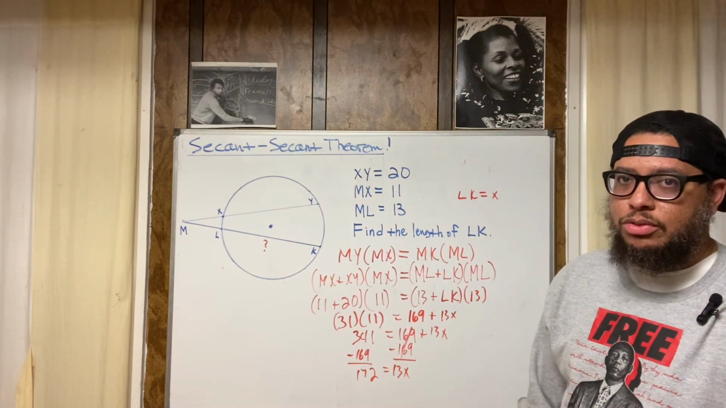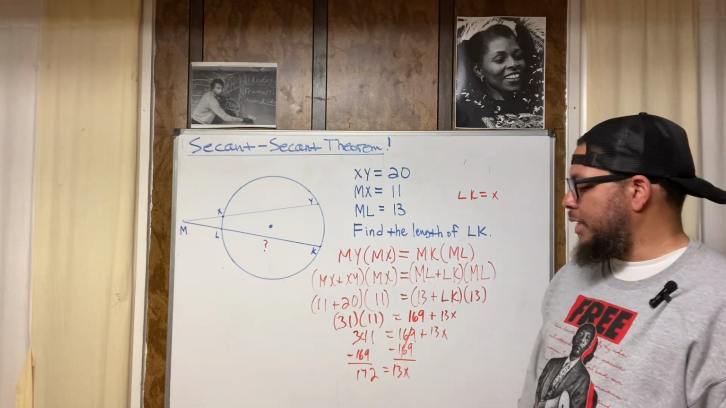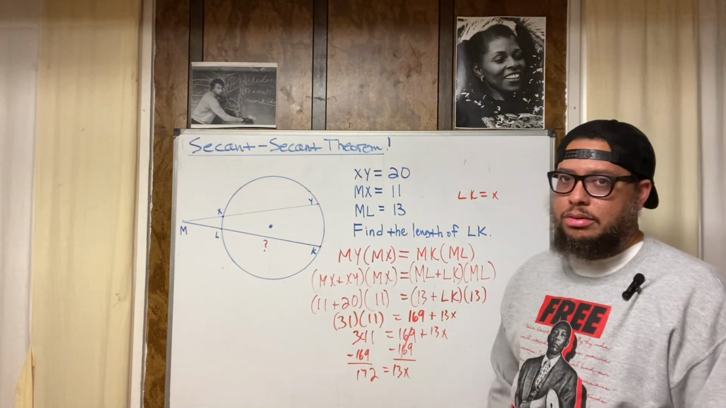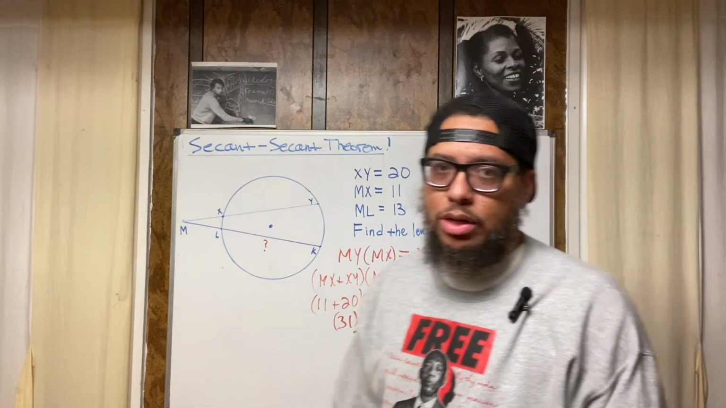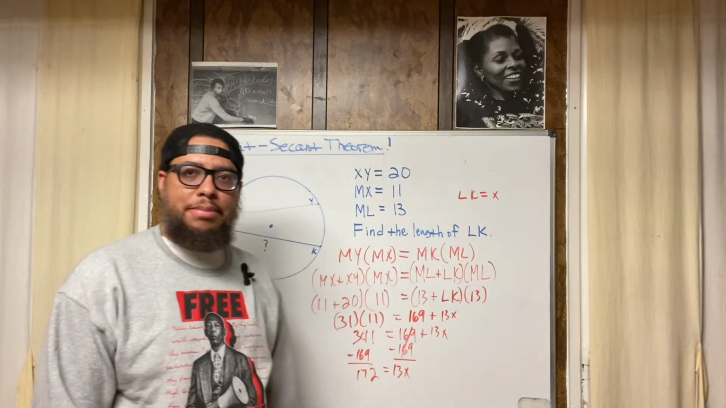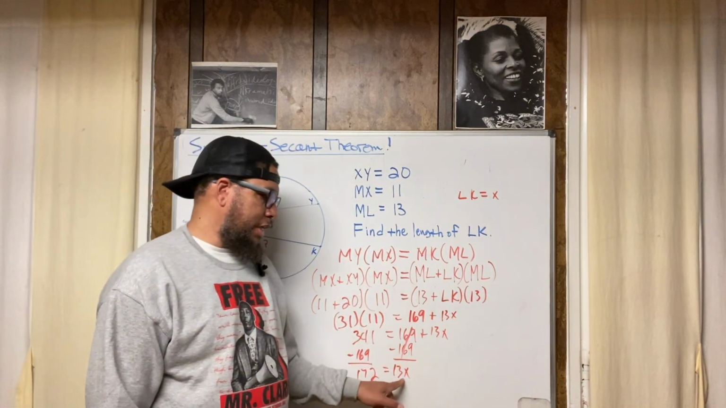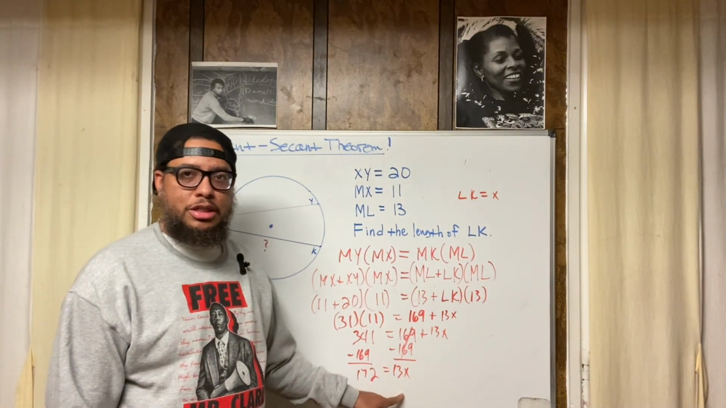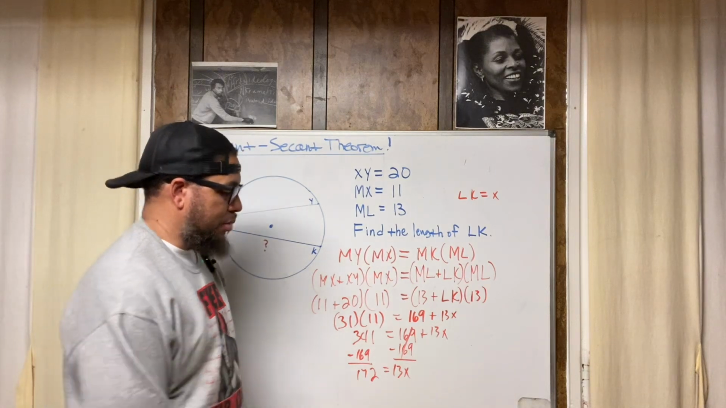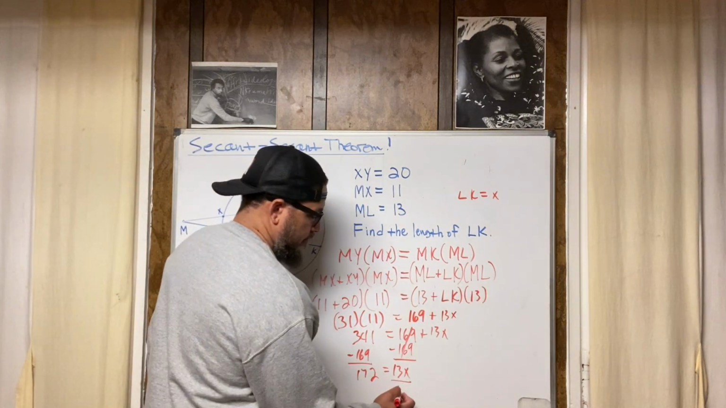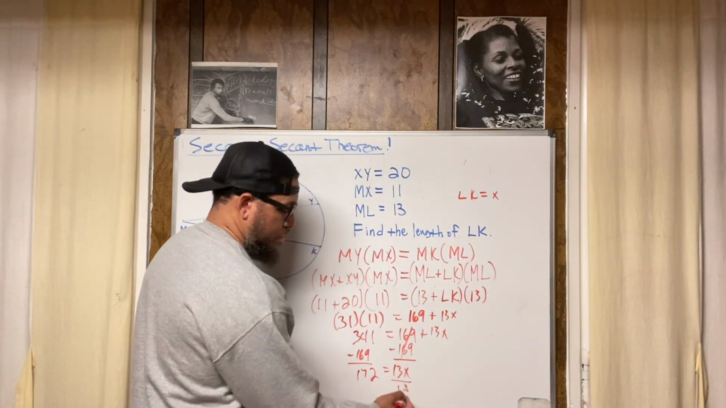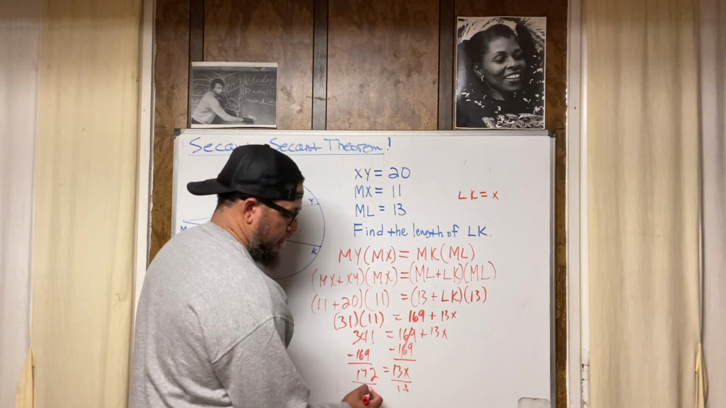172 equals 13x, right? Now, how do you get x by itself? Get rid of that 13. How though? You do the opposite operation. This is multiplication. 13x means 13 times x. So you do the opposite of multiplying, which is dividing. Divide by 13. Do it on both sides. We got to stay balanced.